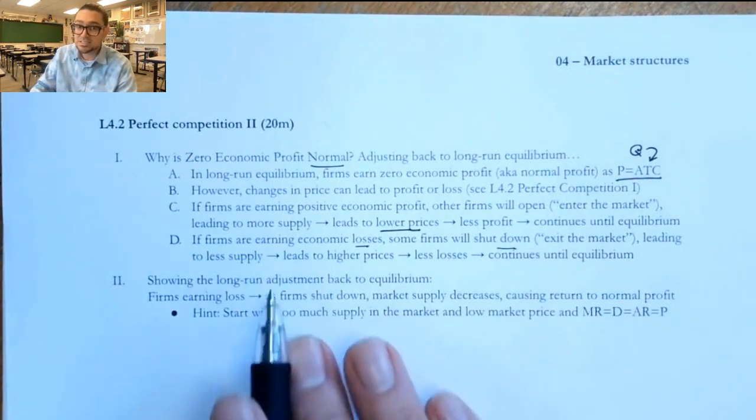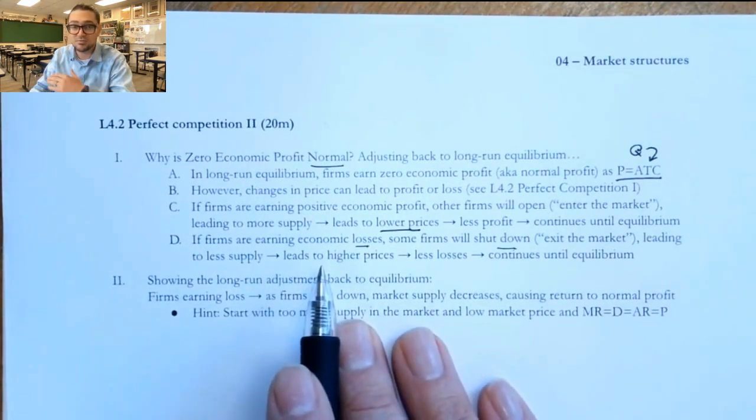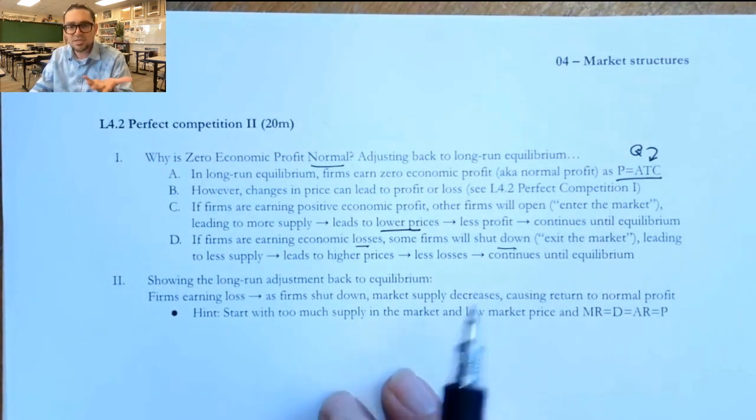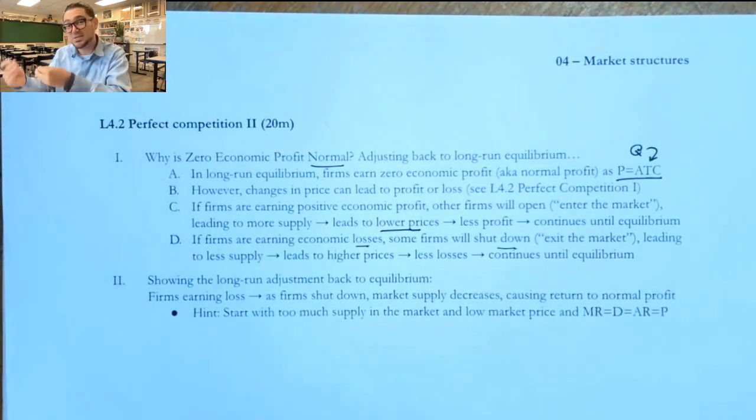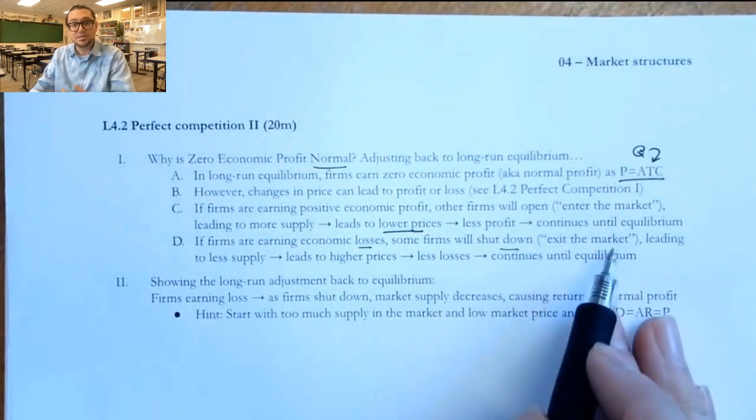If there's losses, then there's going to be less supply as the firms shut down. And as there's less supply, the supply curve shifts to the left. There's going to be higher prices and then less losses. And so another firm will exit the market, die off and go away, disappear. And then higher prices result. And that will continue to happen until equilibrium is achieved.